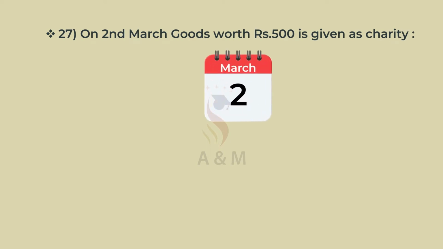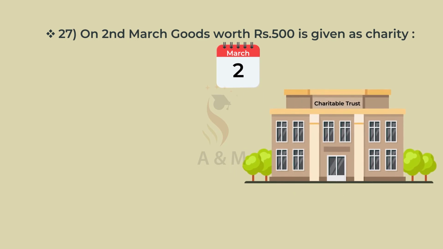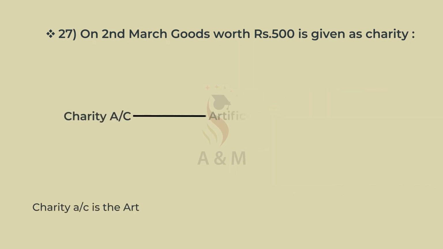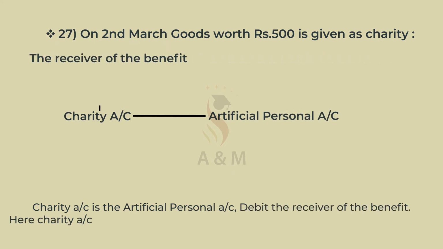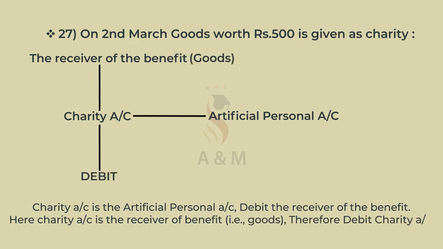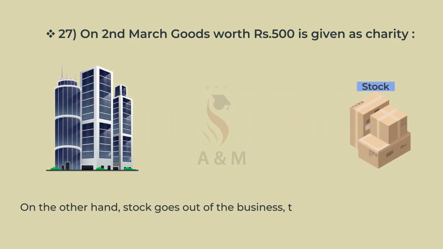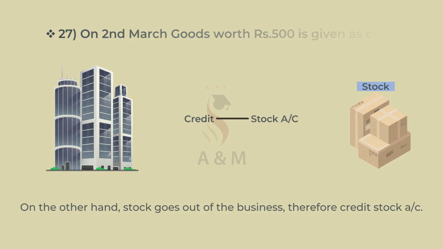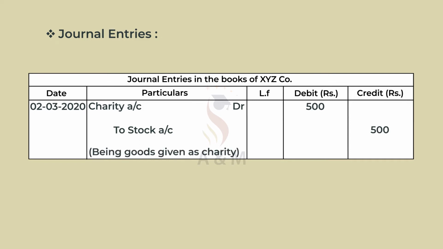27th, on 2nd March, goods worth Rs 500 are given as charity. Charity account is an artificial personal account. Debit the receiver of the benefit. Here charity account is a receiver of the benefit, that is goods. Therefore, debit charity account. On the other hand, stock goes out of the business, therefore credit stock account. And the journal entry is charity account debtor Rs 500 to stock account Rs 500, being goods given as charity.